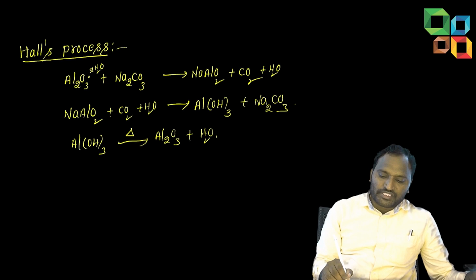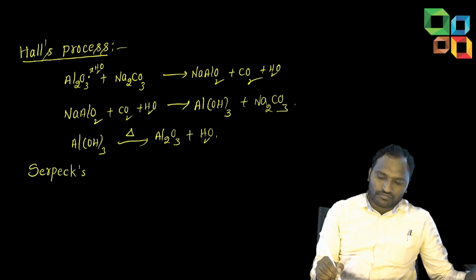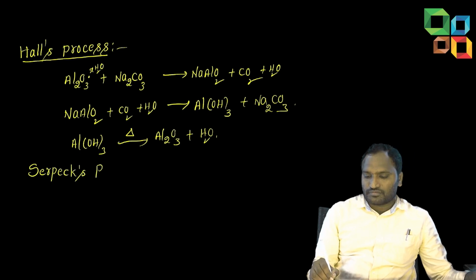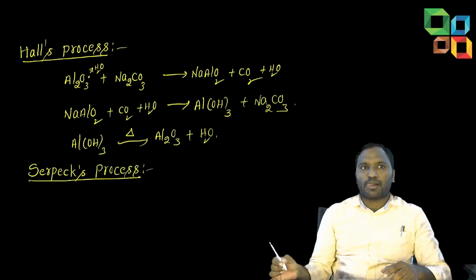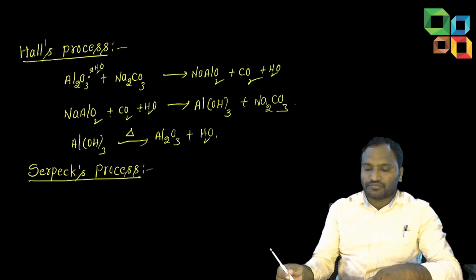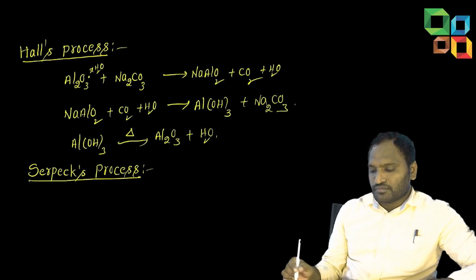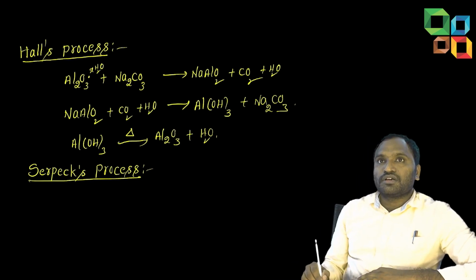Next one, Serpeck process. When do we use this one, students?